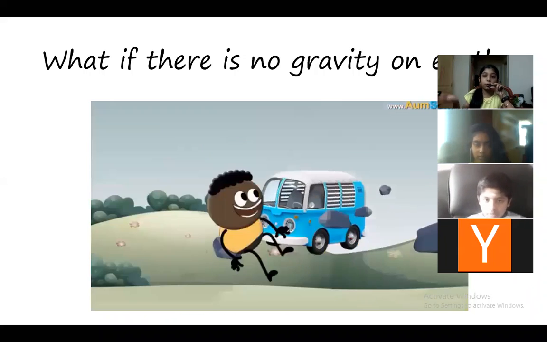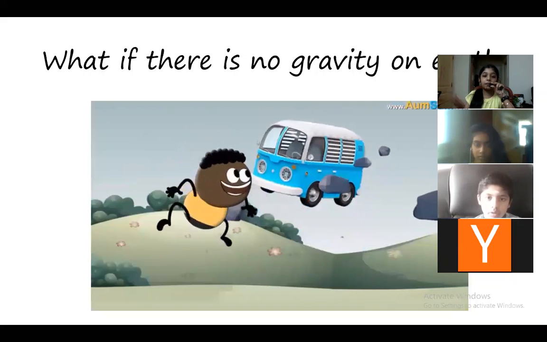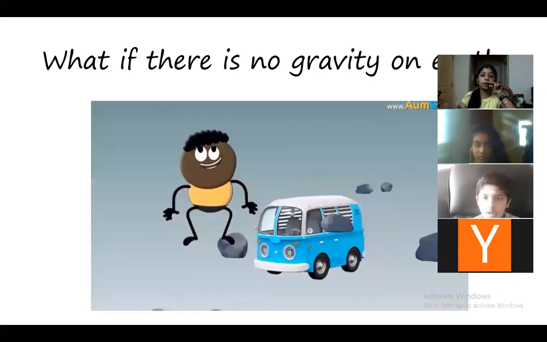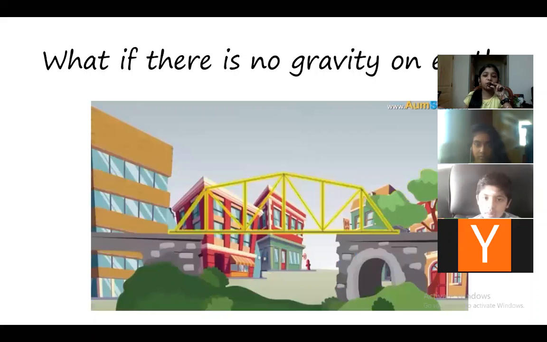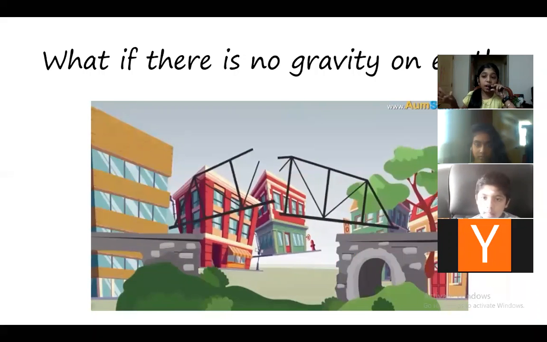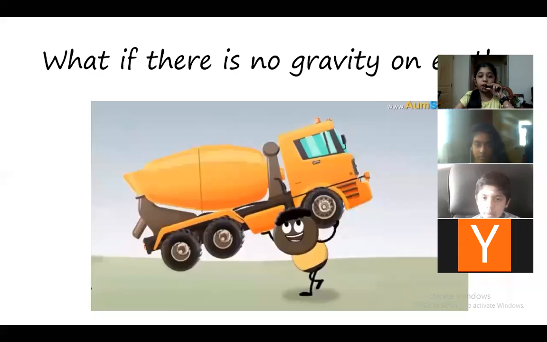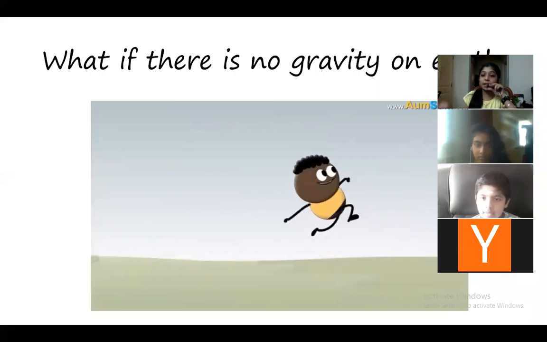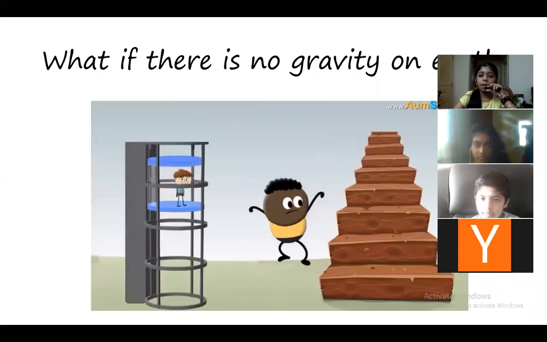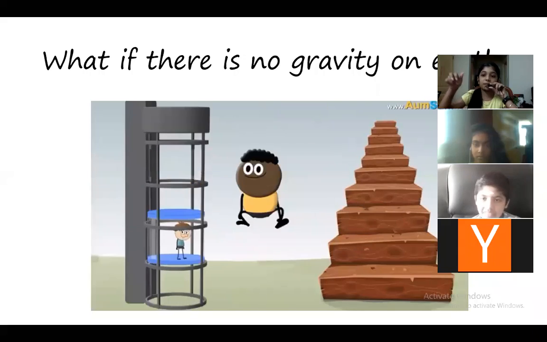Everything will start to float, like vehicles, rocks, and even you will start to float in the atmosphere. Like a bird, you'll start to fly. And all the buildings, all the bridges, and all the trees will also start to float in the atmosphere. And it will be easy for you to even throw a vehicle into space. And you can play games while floating, and you won't even need to climb stairs because you can just fly, right? You don't need to climb stairs and go into lifts. So this is all that will happen if there's no gravity.